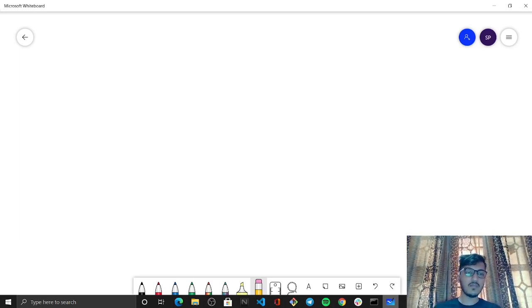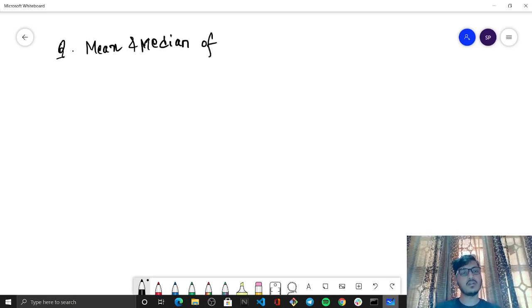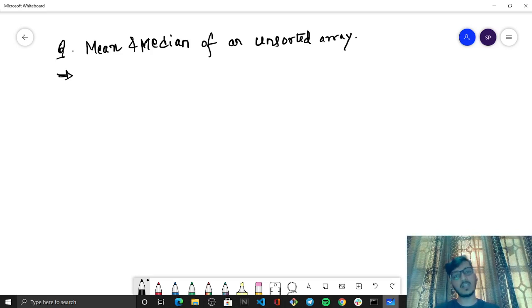The requirement that we have at hand is a mean and a median of an unsorted array, right? So that is something that we will be focusing on right now. So what do mean and median mean?